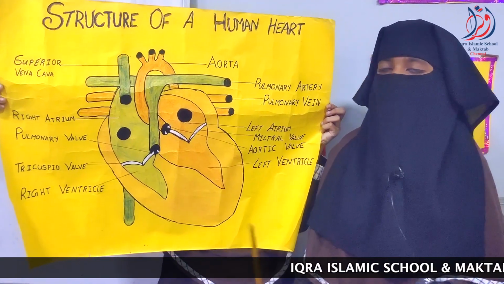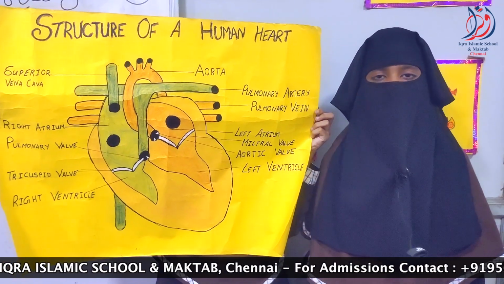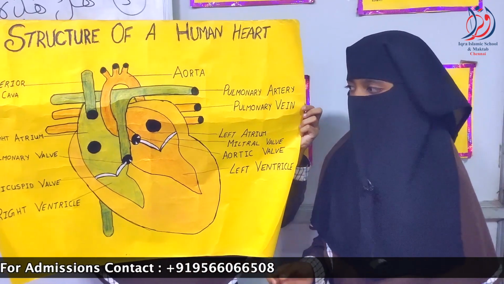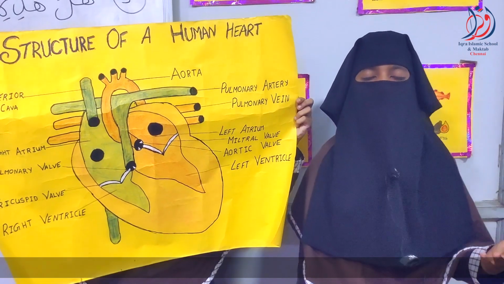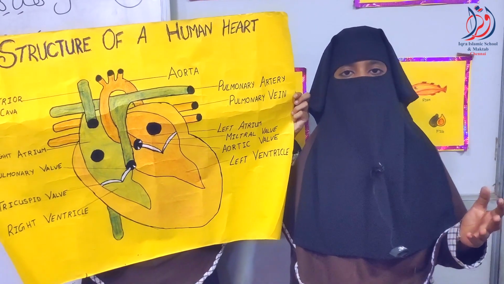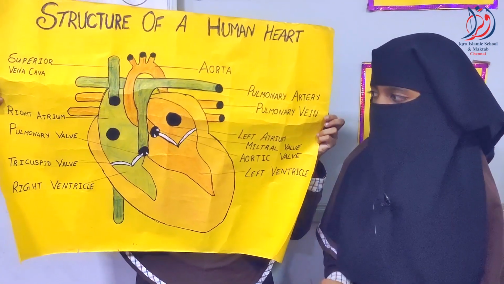Right atrium. The right atrium is one of the four chambers of the heart. The right atrium receives blood low in oxygen from the body and then empties the blood to the right ventricle. Pulmonary valve. Pulmonary valve normally acts like a one-way door from your heart's right ventricle to your lungs. It is to prevent the backflow of the blood from the pulmonary arteries.